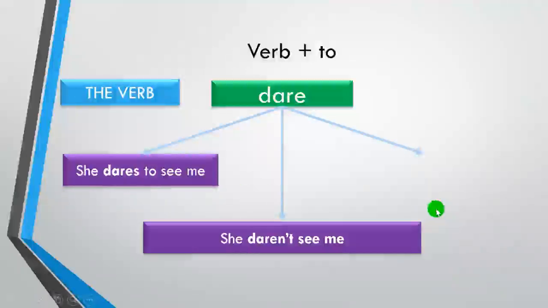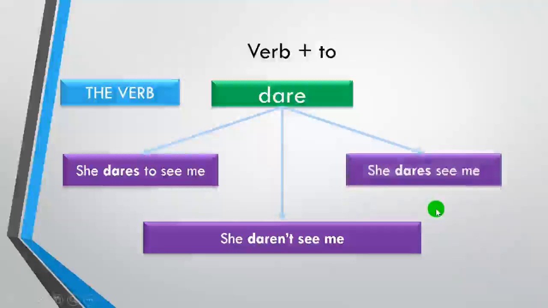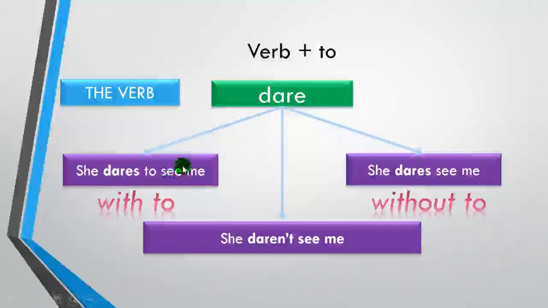She daren't see me. She dares see me. Well, if you pay attention here, the first one, she dares to see me, is with the use of to, or to infinitive. So to followed by to infinitive.